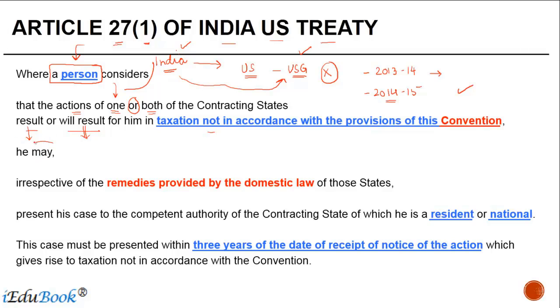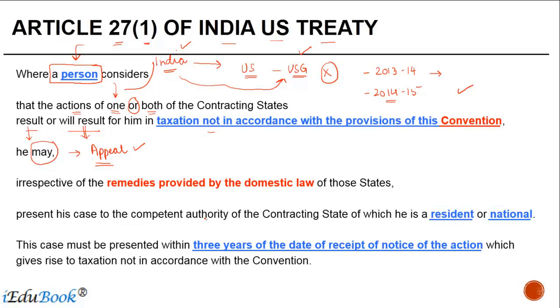He may. The use of the word "may" indicates that it's not compulsory for him to go for MAP. He can even follow the domestic law procedure, which could give him a right to appeal against any adverse tax orders that might be passed by the tax authorities. But if he chooses, he can also, irrespective of the remedies provided by the domestic laws of that state, even if he has a right to appeal, he may choose either to exercise it or not exercise it, but that would not hamper his right to file an application under MAP.